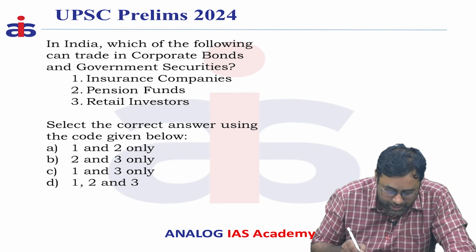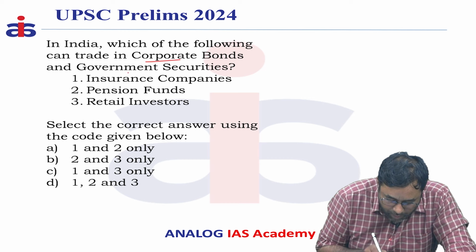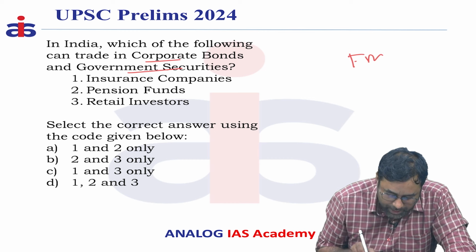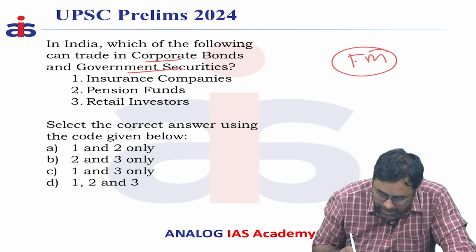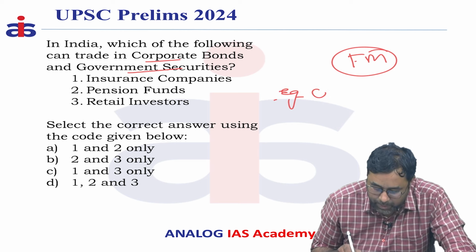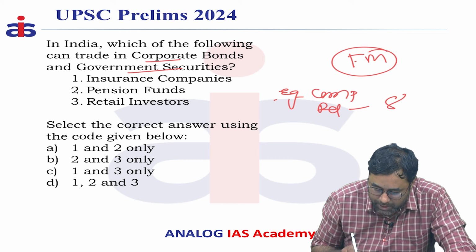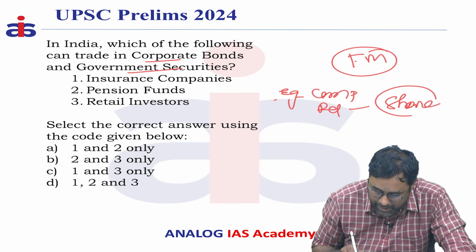So, next question is: in India, which of the following can trade in corporate bonds and government securities? As I said, in the financial markets, who are the people who can participate? For example, consider any company's share; you can take Reliance as a company.